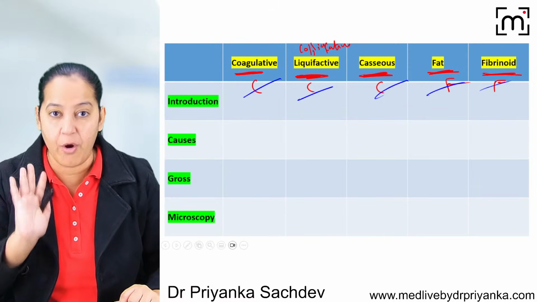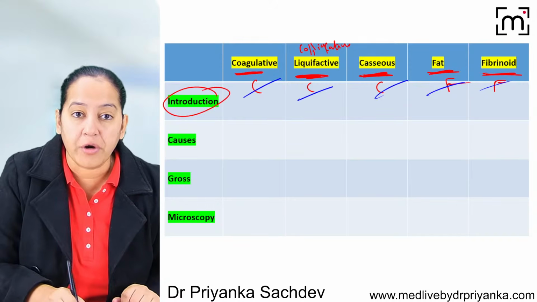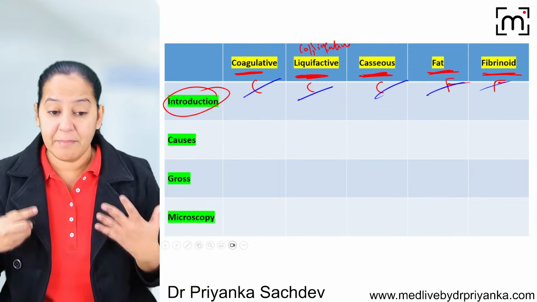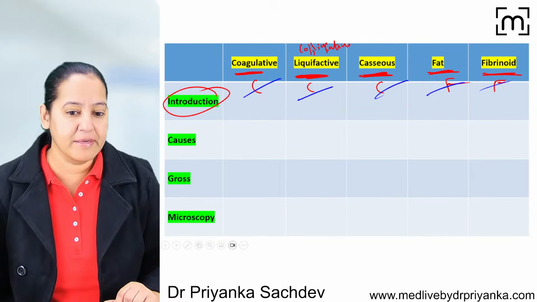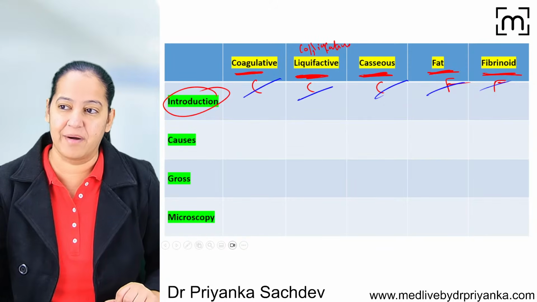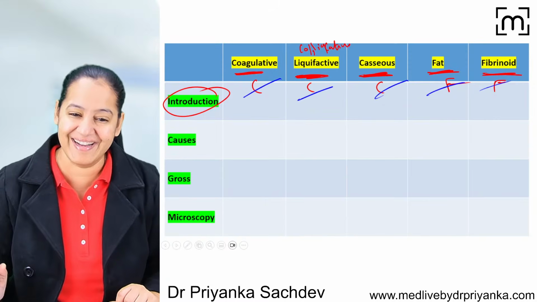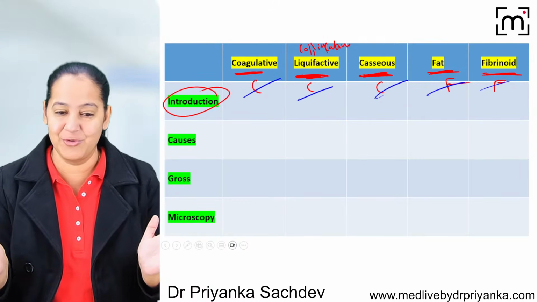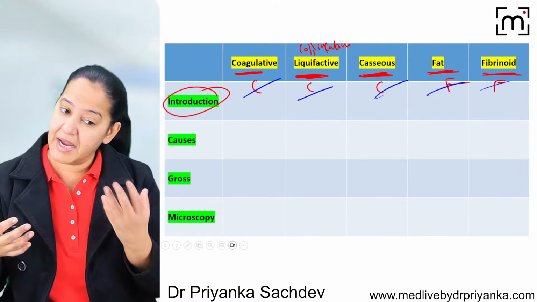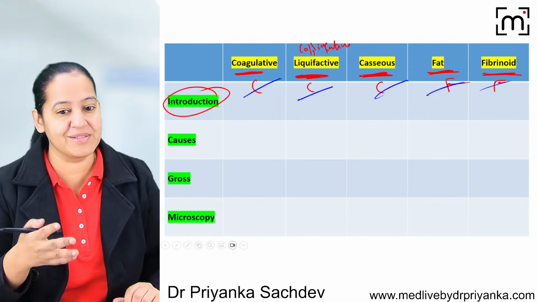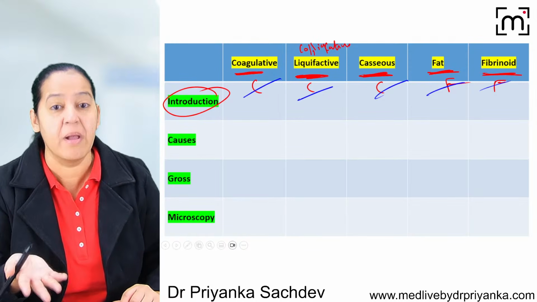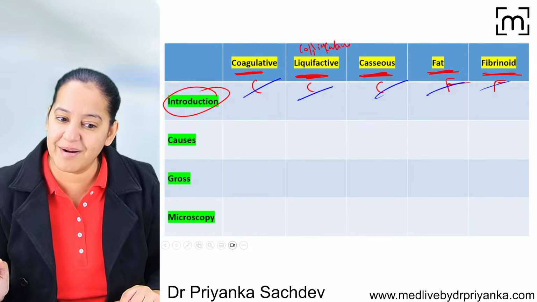Now basically I want you to understand the definition or the differences between the 5. Now you'll say, ma'am, necrosis means the cell is dying. They all are murders. They are not suicide. They all 5 are murder. The cell can die because of 2 mechanisms, the suicide and the murder. The suicide is the apoptosis, the murder is the necrosis. But necrosis is of 5 type. I mean, the murder is of 5 type.